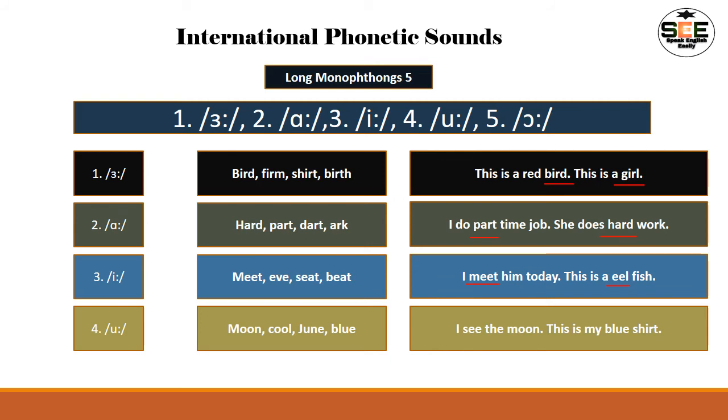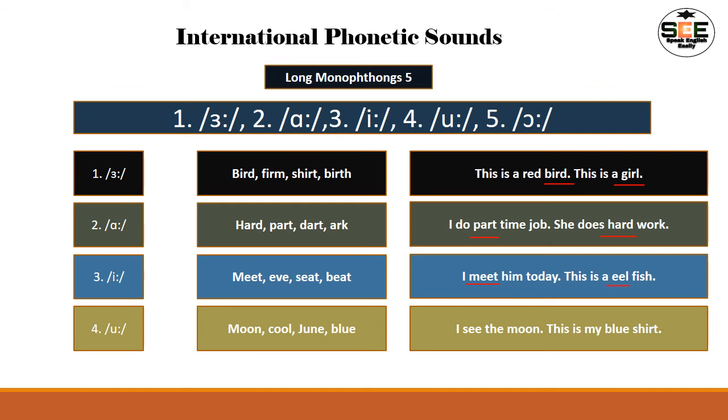Here it is cool, right? Non-native English speakers most of the time produce this sound like in school, but not cool. Long oo sound should be produced.